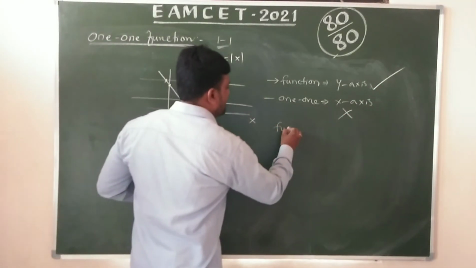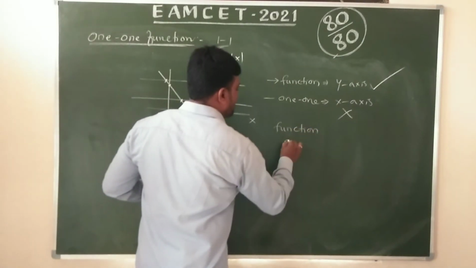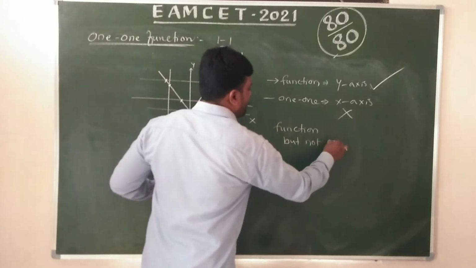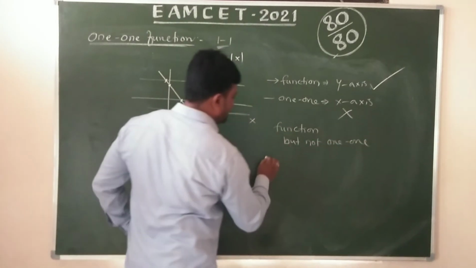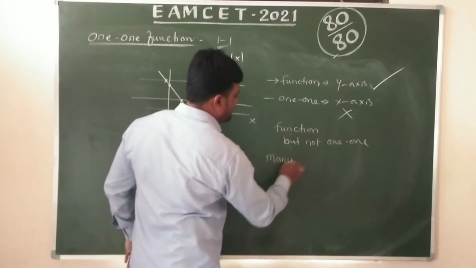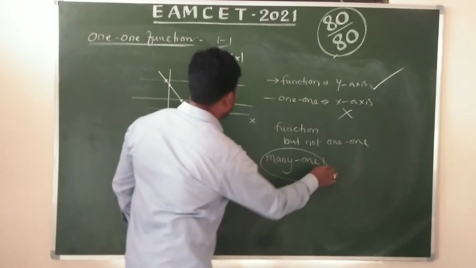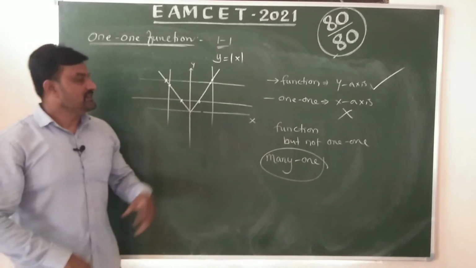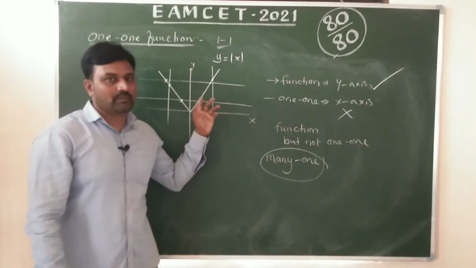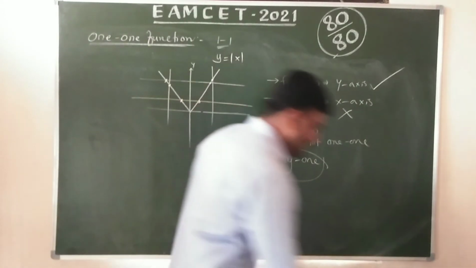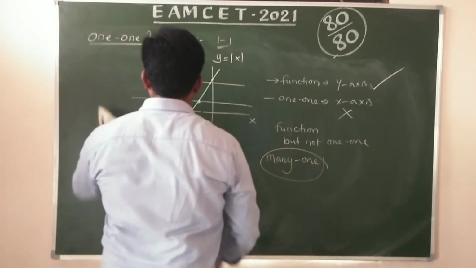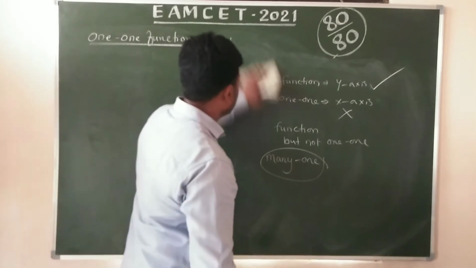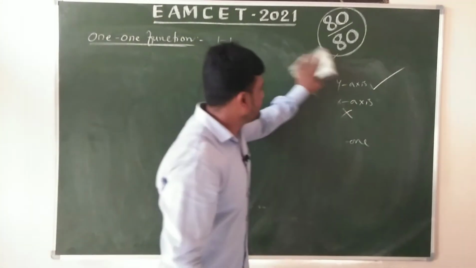It is a function but not one-one, so it is a many-one function. We can take the definitions and prove them by graphs like this. We can observe more graphs. I hope you understand.